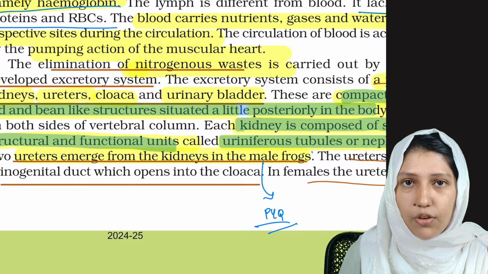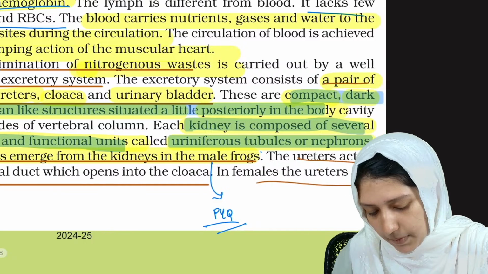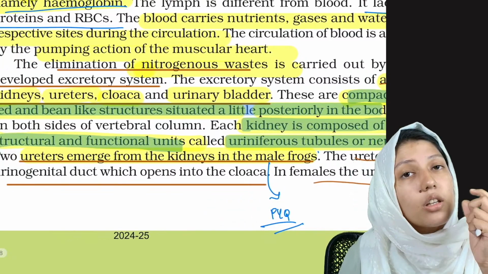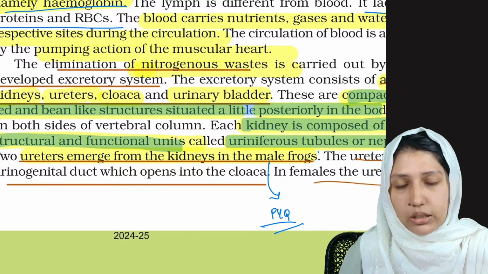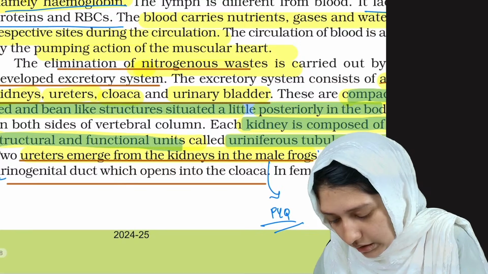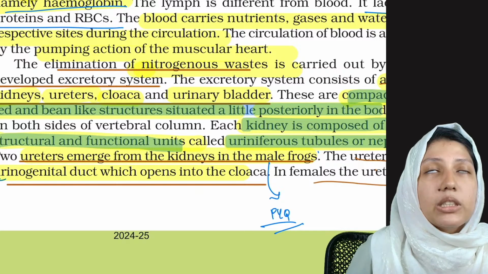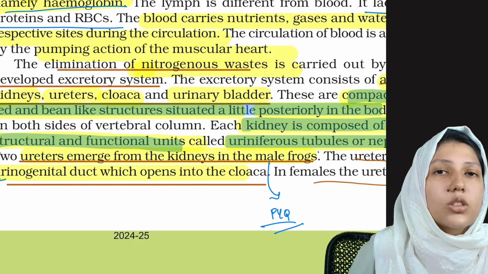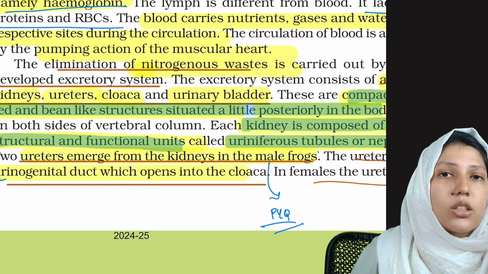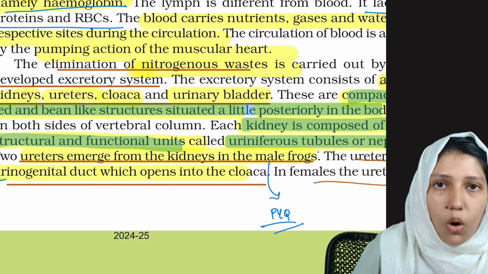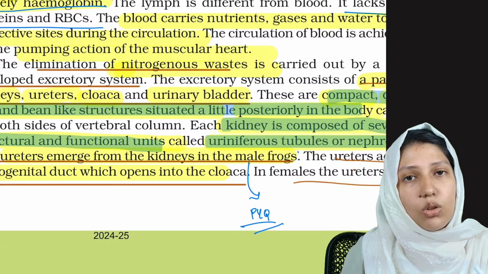So in male frogs, the ureters arise from the kidney itself, and they also act as urogenital duct, which means the sperm is also carried through this duct only. Urinary and genital duct are common in male frog. Clear? And these will open into the cloaca.